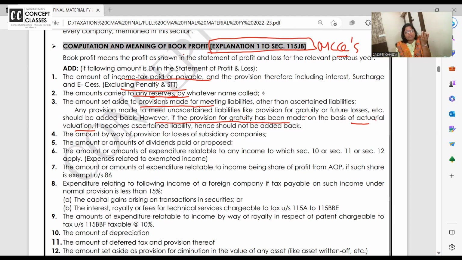I have to make the provision for ESIC, PF, gratuity as per the act. So I have got my provisions approved. I have not paid the employee yet, I will pay when he says bye-bye and takes all the retirement benefits. But every year I have to make a provision for his half month salary. So when provisions are made on an actuarial valuation, proper approved basis, they are allowed. Otherwise, they are disallowed.